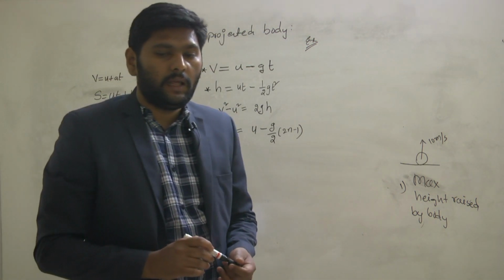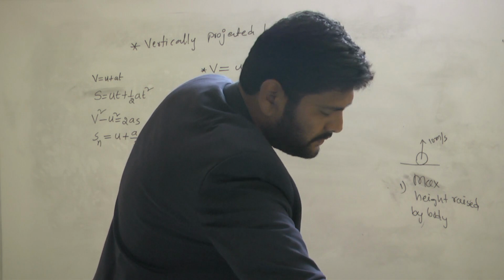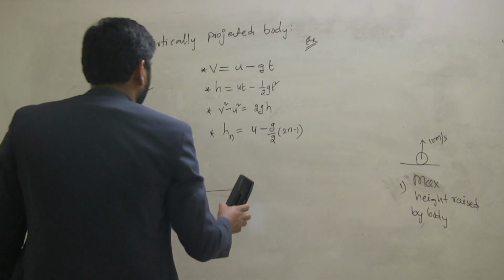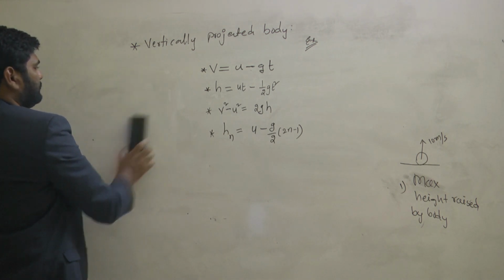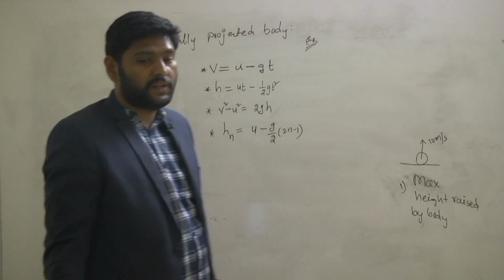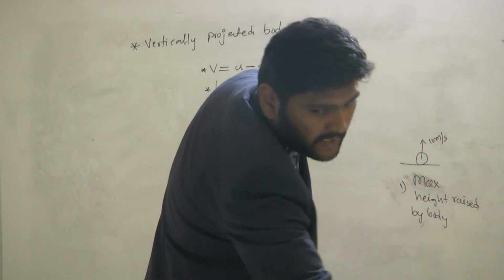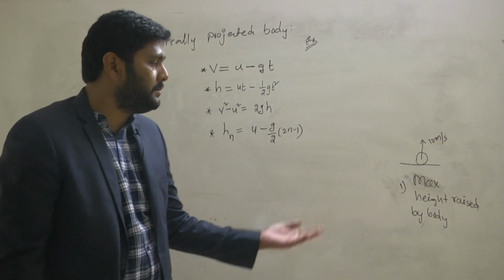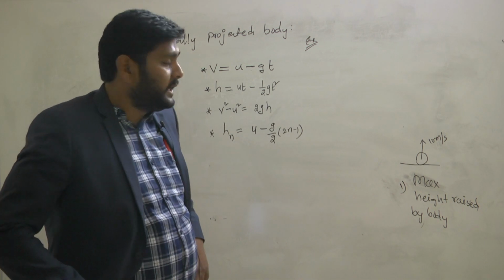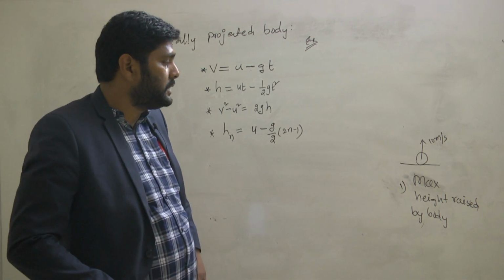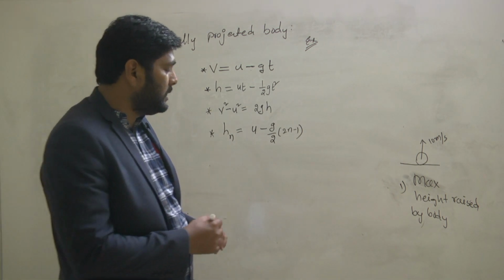To find that, I will derive one equation by using the equations of motion. That is the equation for maximum height when we project an object in the upward direction. So I will derive that now.